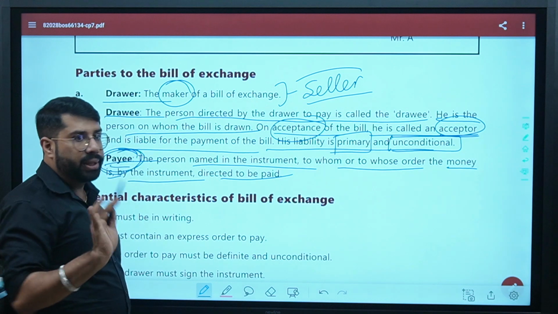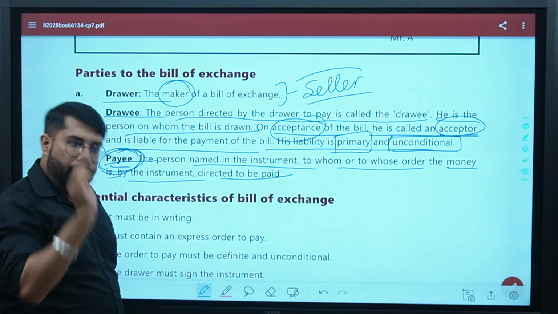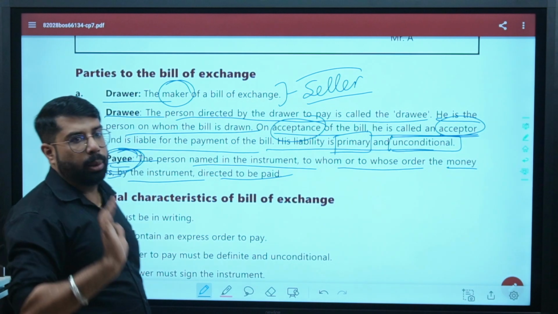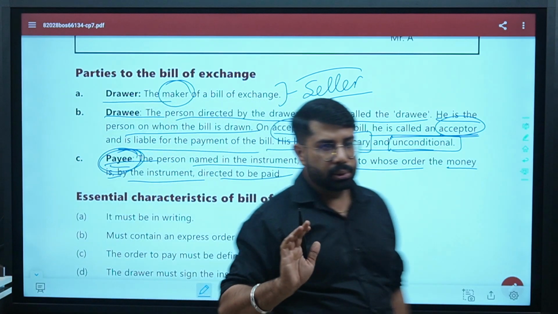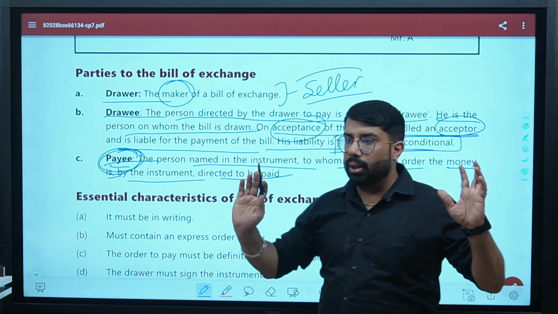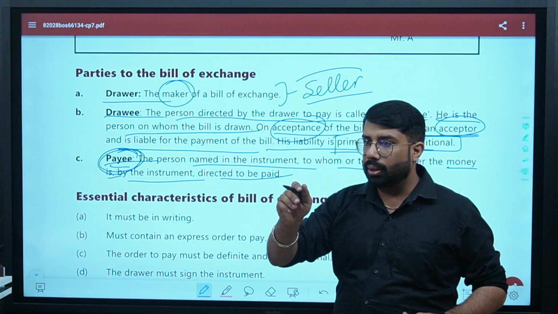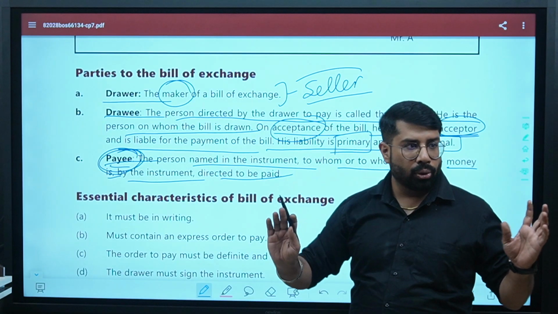Payee cannot make the bill of exchange. Payee is only that person who will finally receive the payment. This is the difference. Clear? Guys, are we clear? Any doubt? Are you guys clear? Yes or no? Chaliye.